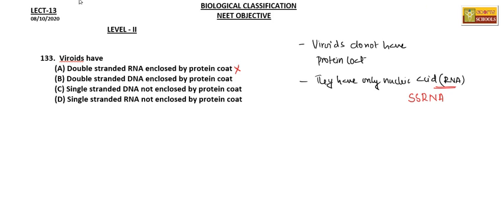Double stranded DNA enclosed by protein coat is also wrong. Single stranded DNA not enclosed by protein coat is also wrong. Single stranded RNA not enclosed by protein coat, yes, this is the right statement. So option D is the right answer.